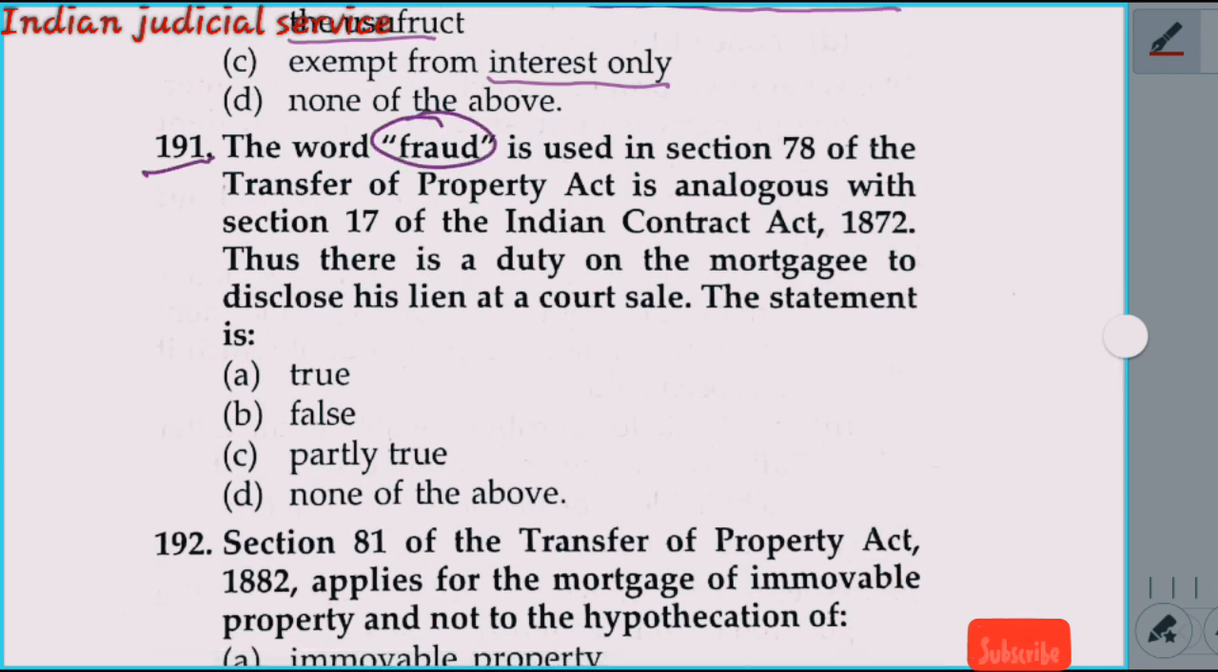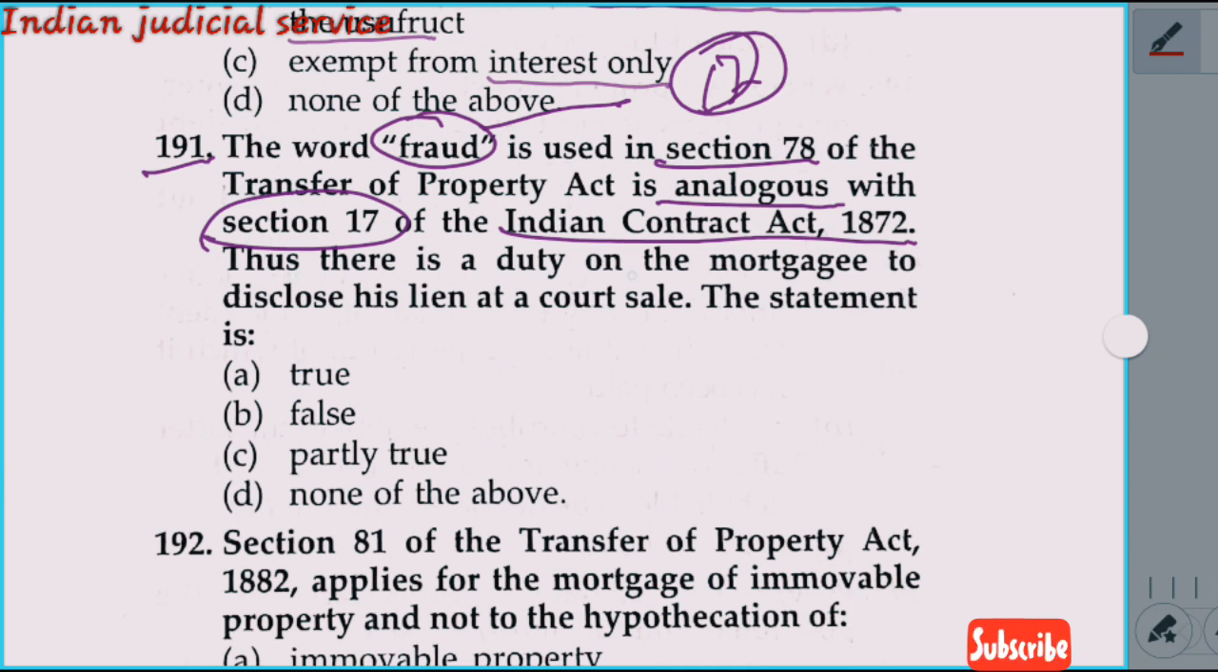The word fraud belongs to section 17 of the Contract Act. Section 78 of the Transfer of Property Act is analogous with section 17 of the Contract Act 1872. Thus there is a duty on the mortgagee to disclose his lien at a court sale. This statement is true. So our answer is option A.